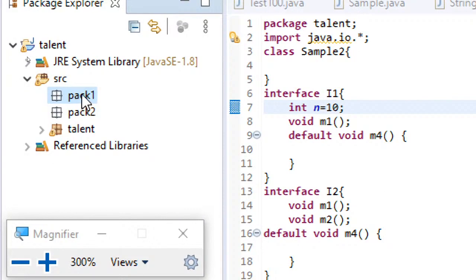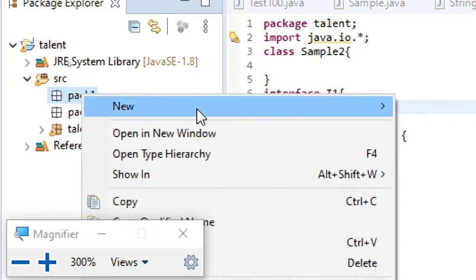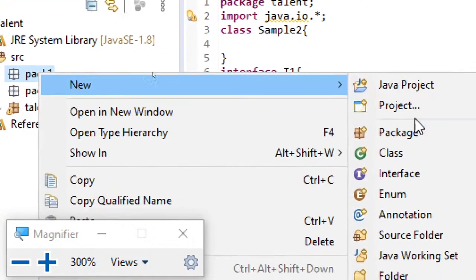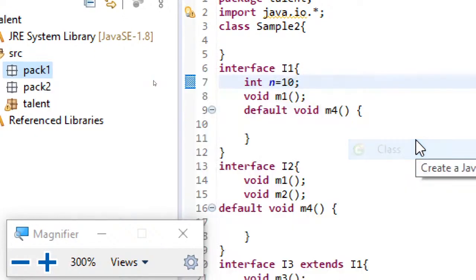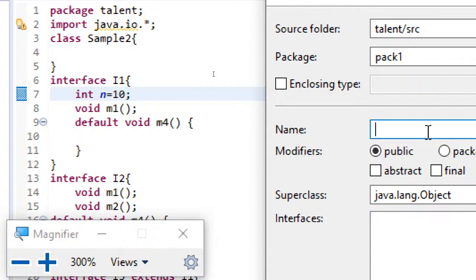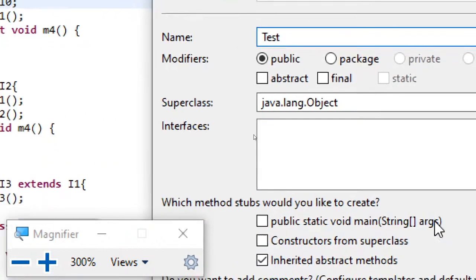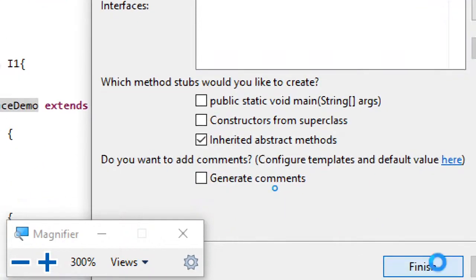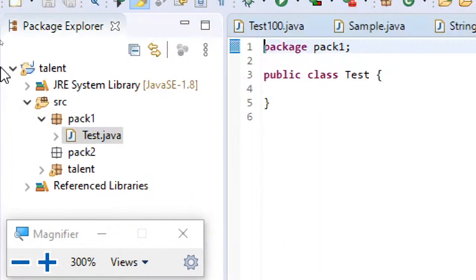Now right click on pack1 and go for New, and I'm creating a class. Let me name this as Test, and then go for Finish. Now you can see the color has changed because this package contains some classes.